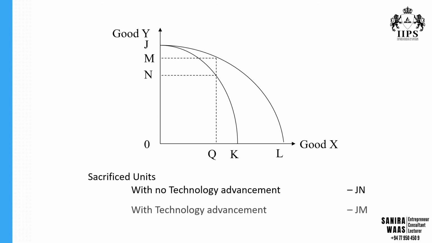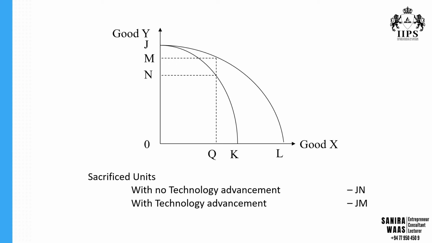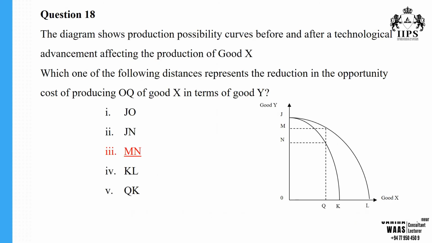And with the technological advancement, you can see the sacrificing units have reduced. So when 0 to Q, the gaining units of good X, the sacrificing units of good Y will be J to M. Because of that, you can see the reduction due to the technological advancement will be identified as M to N. So according to this question, the distance M to N represents the reduction in the opportunity cost of producing 0 to Q of good X in terms of Y.